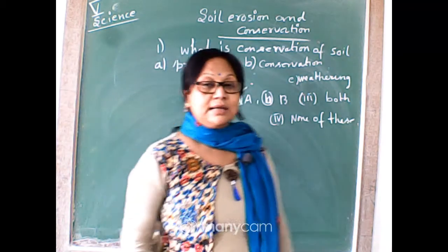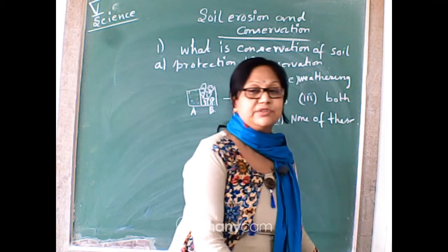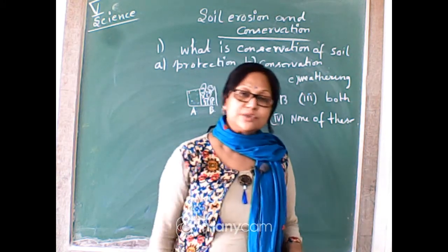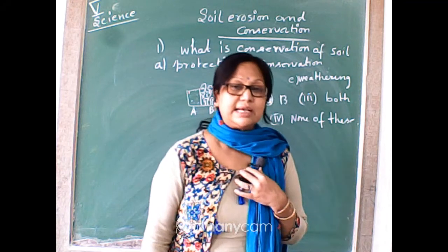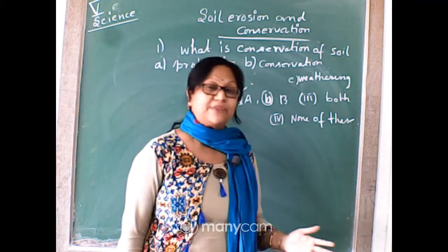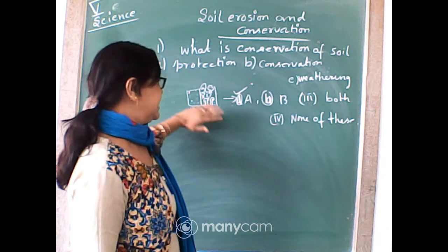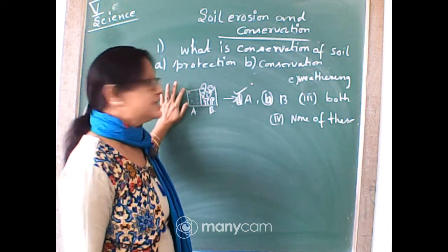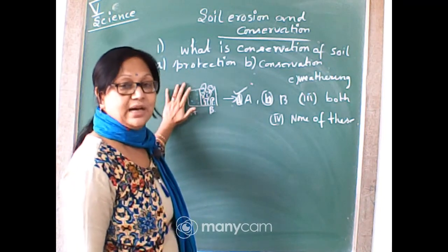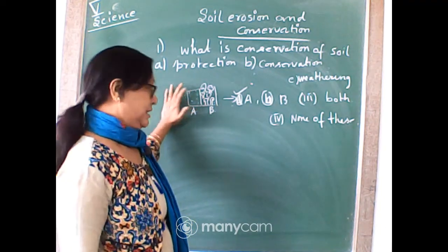The total surface area of B is covered with plants, so it is not easy to take away the soil from this part. Which part is easy? A part, because soil is loosely held, there is no plant, so the A part of the tray will be eroded.